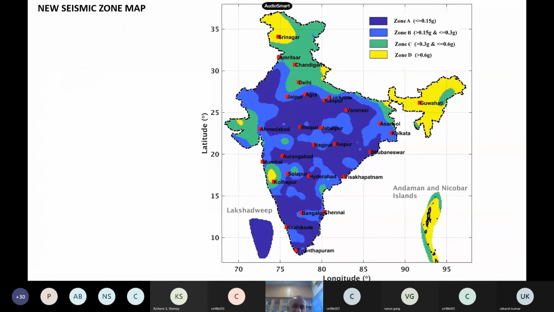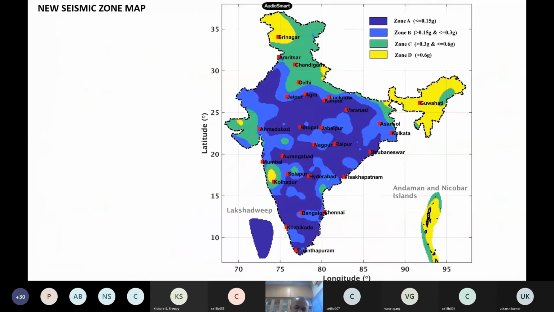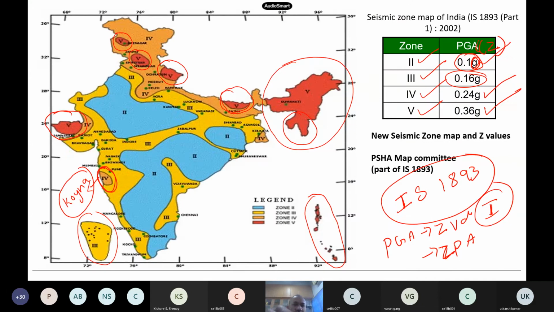Now, a new seismic zone map is going to come up in our IS code, and we ourselves are developing this zone map. It may come in the codes by this year end. This is a new zone map; the old map was done in 2000 or so, and now we have revised it. In the old zone map, unlike the wind map, where we had the concept of return period, there was no concept of return period for earthquakes, so risk levels were not specified.